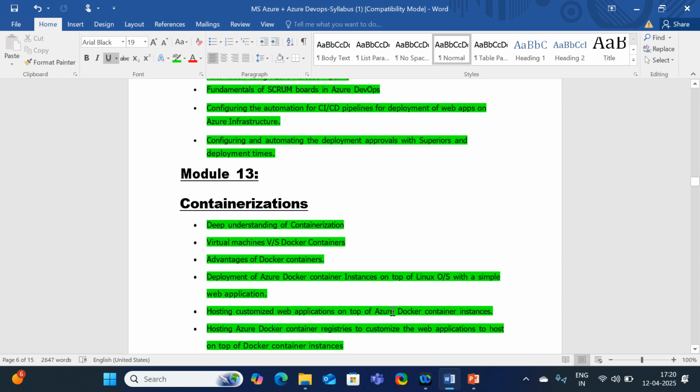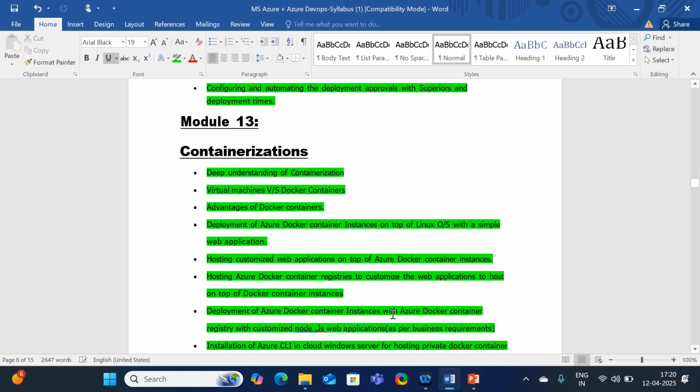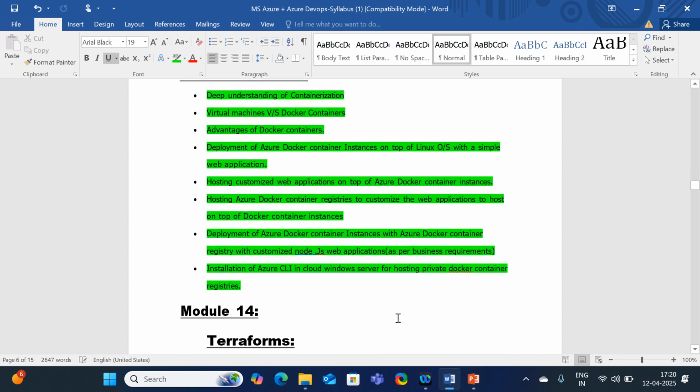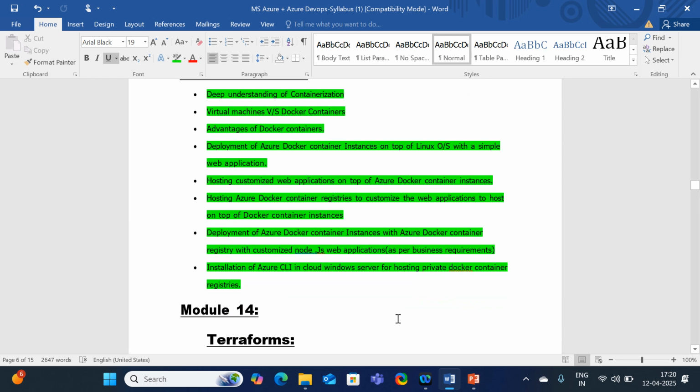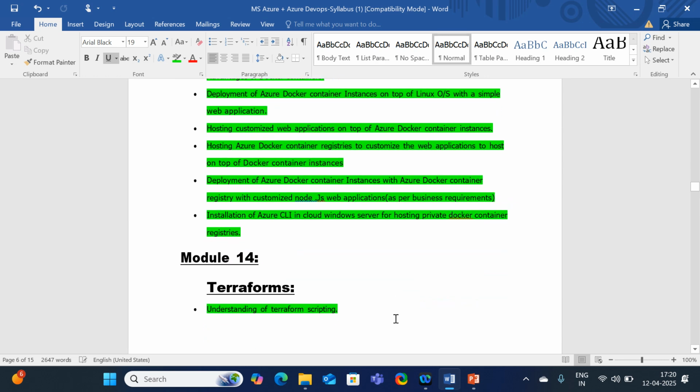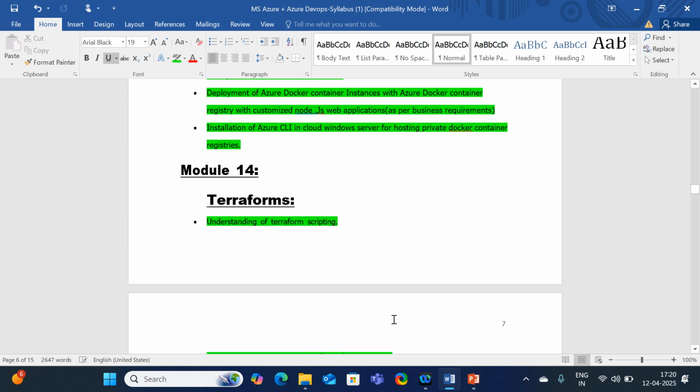Nowadays, big companies are adopting containerization because of the beautiful advantages which they get by using it. So we will have a look at this containerization as well. In this containerization, we are going to discuss the Docker container. And once we have enough knowledge of the Docker container, then we will move on to Kubernetes as well.